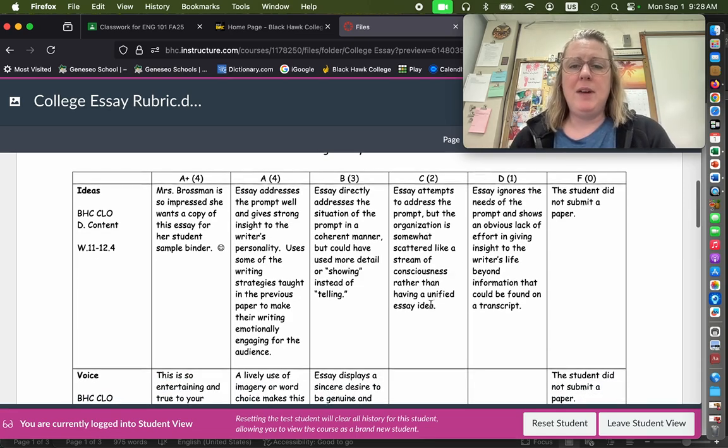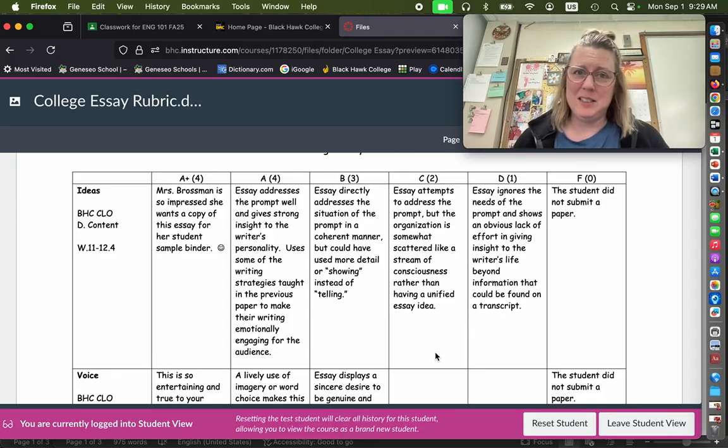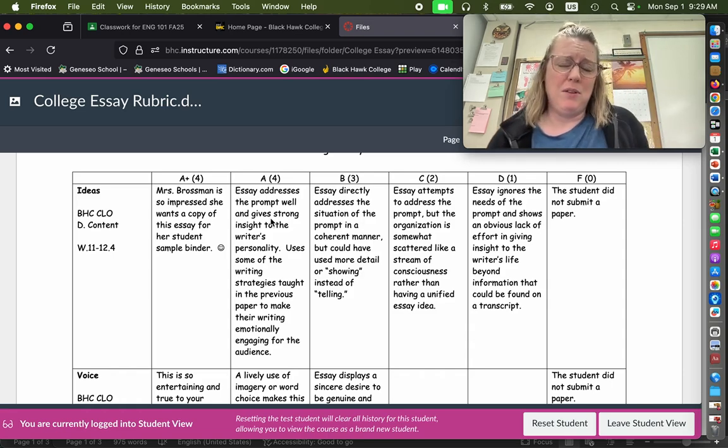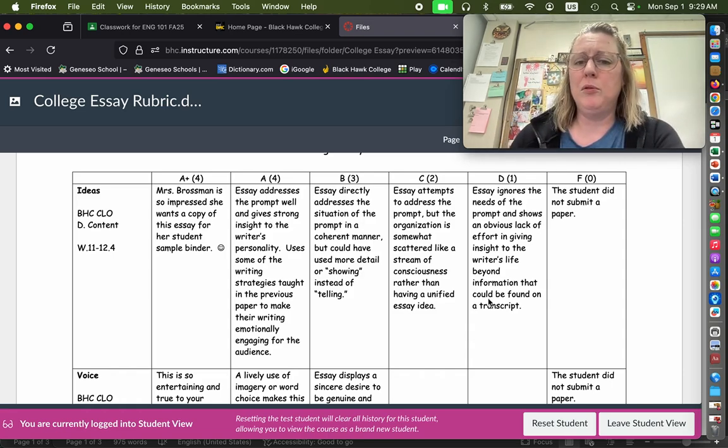If you have an essay that tries to respond to the prompt, but organizationally it sort of wanders, it doesn't all make sense, it's not super coherent, but I can tell where you're trying to attach it to the prompt, then you're going to be at this level. Hopefully I can steer you away from this problem already when we conference. So I'm not expecting many people to be from here to the end, like at all. Again, you're really trying to figure out how you get from here up to here with all the peer revision advice that you're going to get to help you improve.